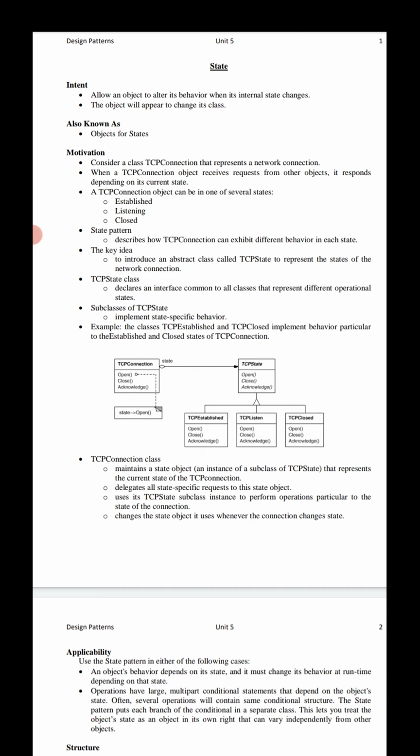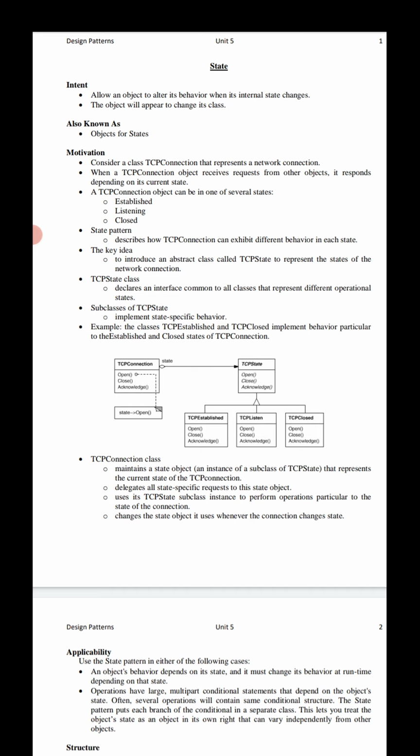Coming to the next section, the pattern is also known by one more name, objects for states. This is very similar to the state pattern. It is also known as objects for states.